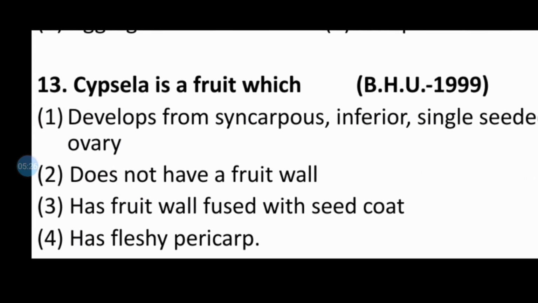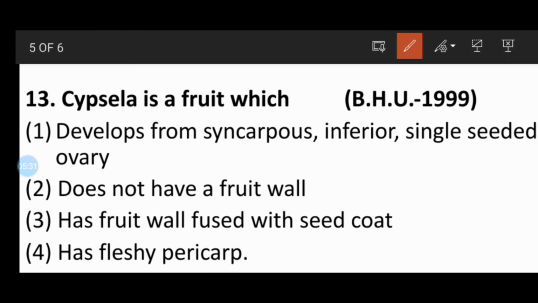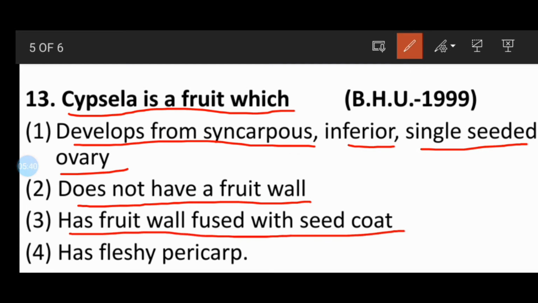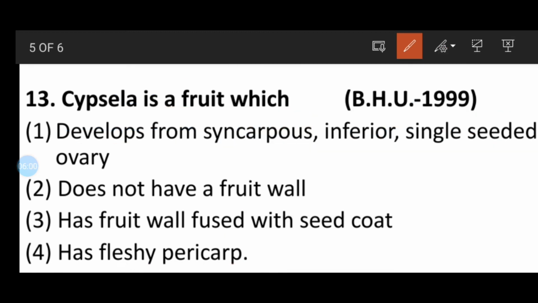Next, look here again. Question number 13. Cypsela is a fruit which develops from a syncarpous inferior single-seeded ovary, does not have a fruit wall, has the fruit wall fused with the seed coat, or has a fleshy pericarp. So here the correct answer will be that it develops from a syncarpous inferior and single-seeded ovary. This means the Cypsela fruit develops from carpels that are fused, an inferior epigynous and single-seeded ovary. So this is the Cypsela fruit.